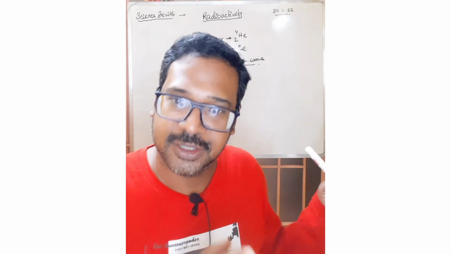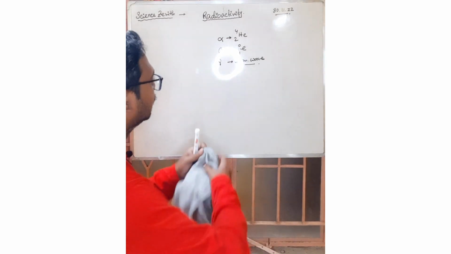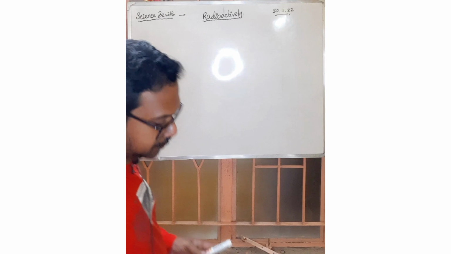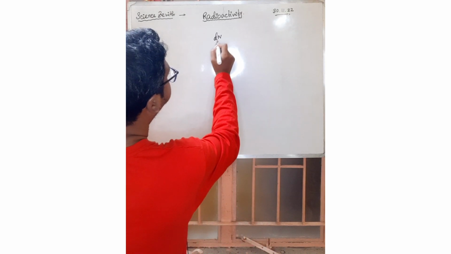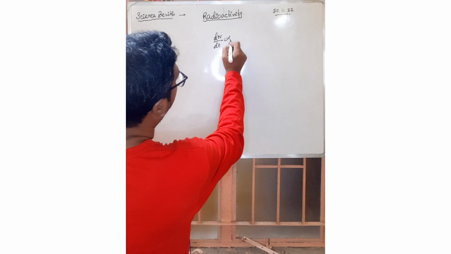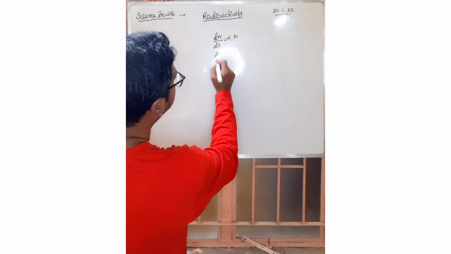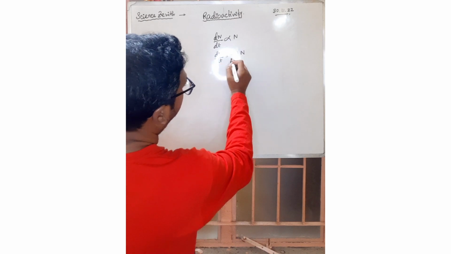Now let us write it mathematically and see if we can get any mathematical expression from there. dN/dt is proportional to N, the number of unchanged atoms, or you can say dN/dt equals minus lambda N. So what is lambda?